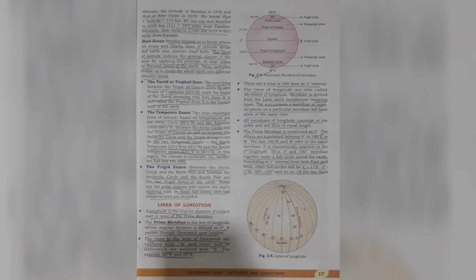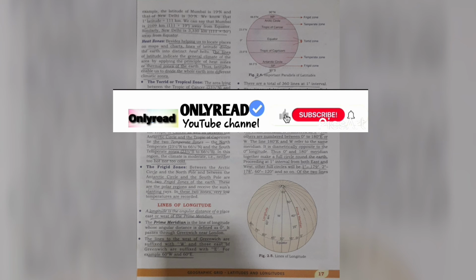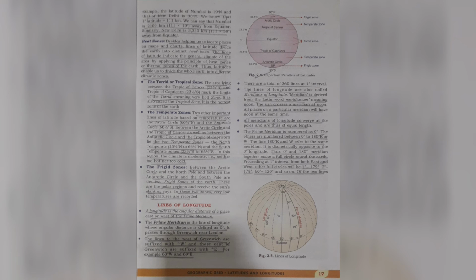Thus 0 degree and 180 degree meridian together make a full circle round the earth, proceeding at 1 degree interval from both east and west. Other full circles will be 1 and 179 degree, 2 and 178 degree, 60 and 120 degree and so on. Of the two lines in any segment, one will be in the east and the other in the west. The sum total of the two lines will always be 180. Individually, all lines of longitude are semicircles. The two diametrically opposite lines make a full circle, also known as a great circle.